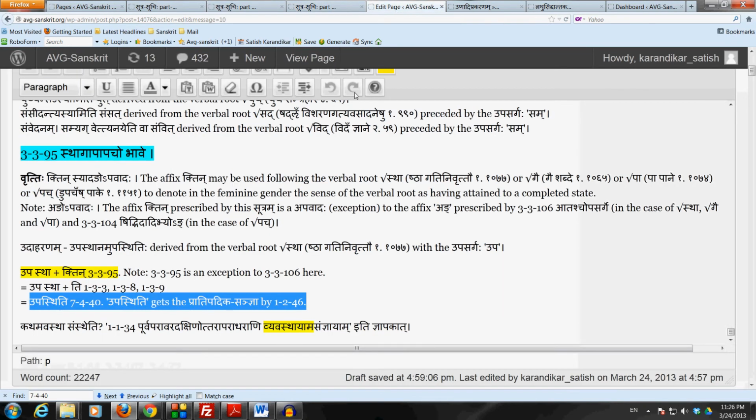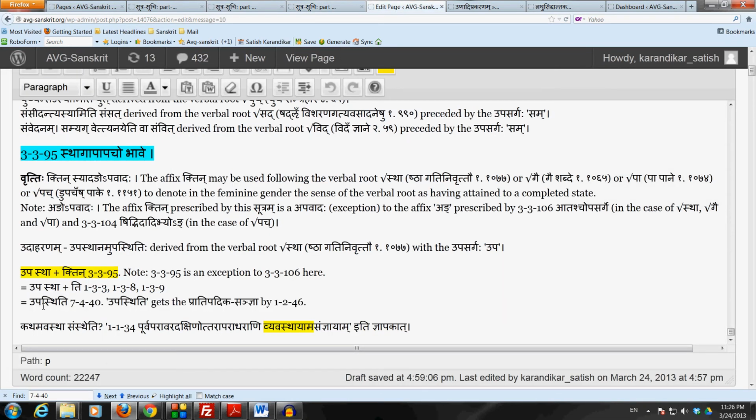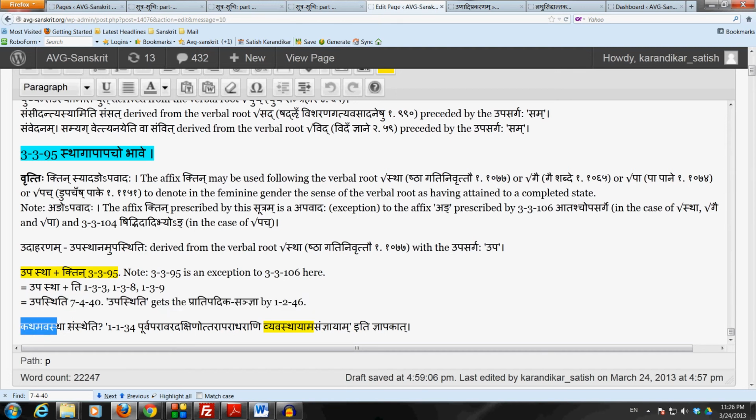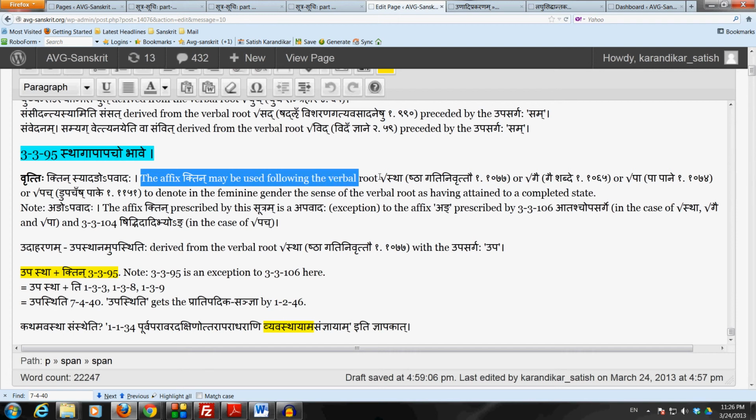Now the Siddhanta Kaumudi says katham avastha samstheti. How do we get the forms avastha and samstha? We just described that this special sutram 3.3.95 tells us to use the affix ktin following the verbal root stha in the sense of bhave. But then how do we get the forms avastha and samstha where the affix ang has been used by 3.3.106?